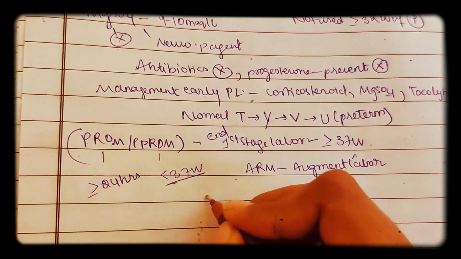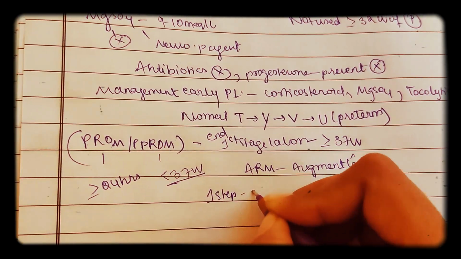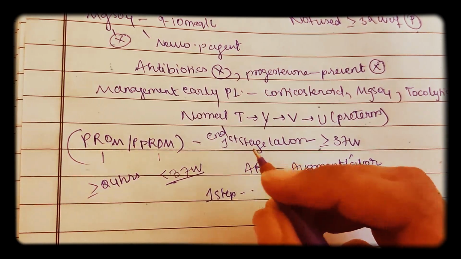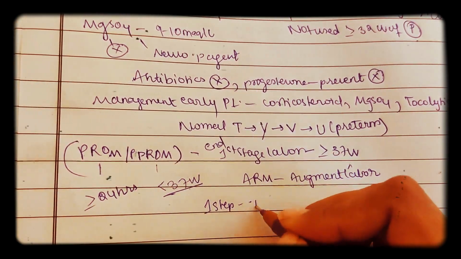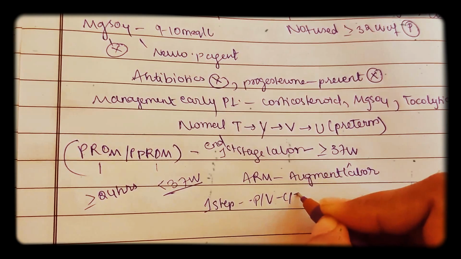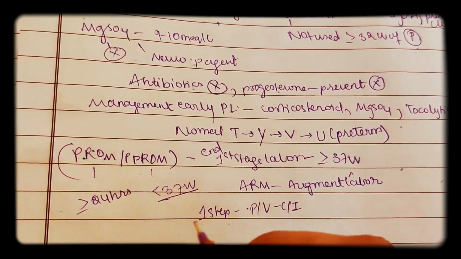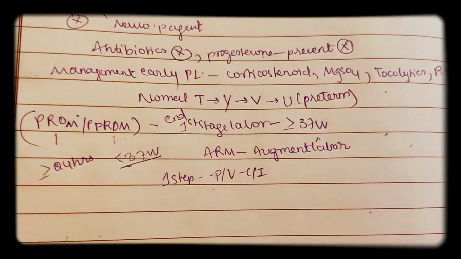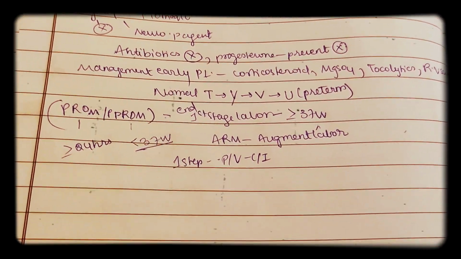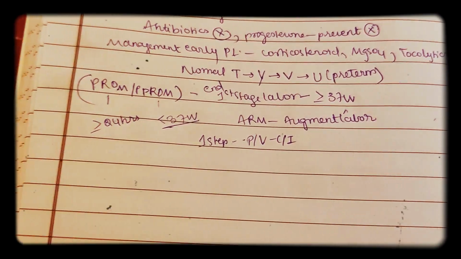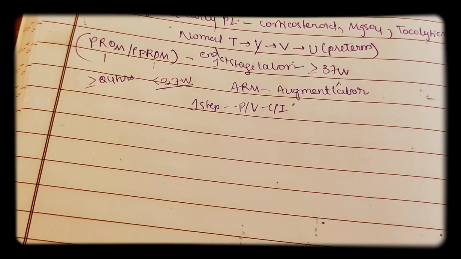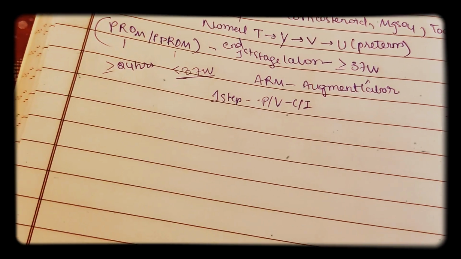So first step, how to do this? First step is sterile per speculum examination. Per vaginum is contraindicated. Only use per speculum examination. Best investigation is USG, that is if there is low amniotic fluid, and fetal fibronectin is positive, that is it is greater than 50 nanograms per milliliter.